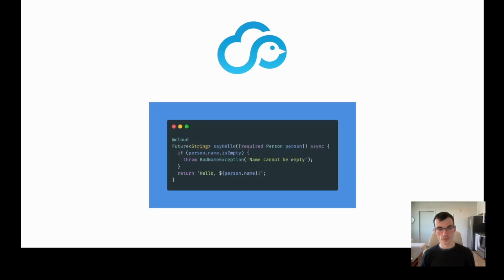And so for the rest of this talk, I want to focus in on this function. And to set the stage, assuming that this function works, I want you to take a second and think about what you would expect to happen if you were to call this function from your Flutter app. This is not a trick question. Intuitively, you may expect that it would run in the cloud, not on your device, but otherwise should behave almost identically to any other Dart function.